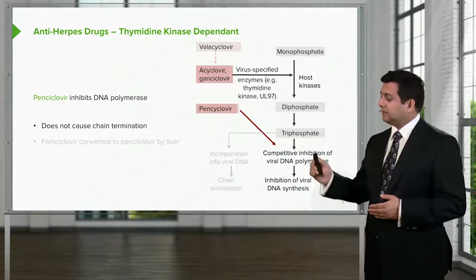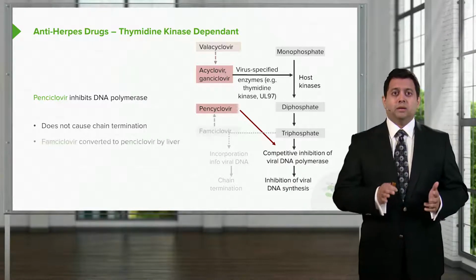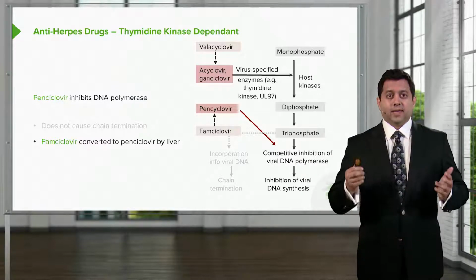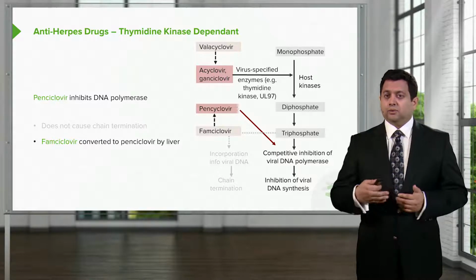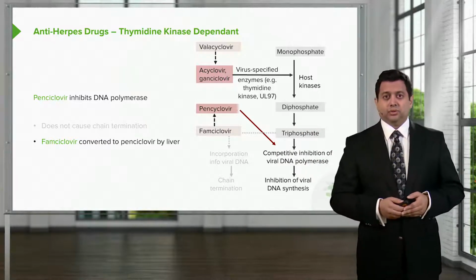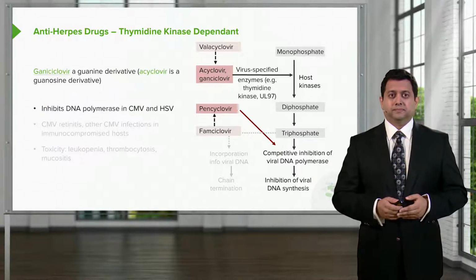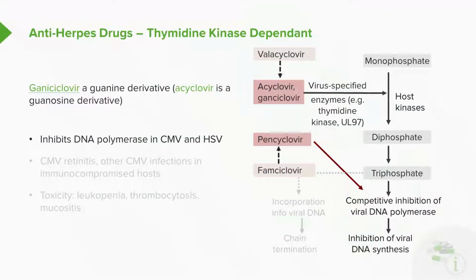Penciclovir actually works at the level of the DNA polymerase. So it doesn't cause chain termination, but what it does is it inhibits the production of DNA. Now, famciclovir is converted to penciclovir by the liver. So once again, I've put this prodrug form in a little pink box just under the penciclovir. Ganciclovir is a guanine derivative. Acyclovir is a guanosine derivative. So you can see how they're acting at slightly different agents within the DNA molecule.